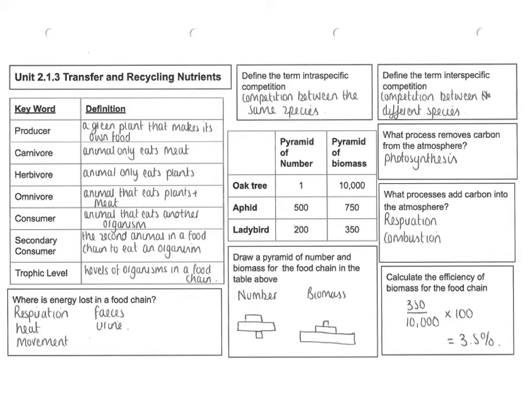Okay, so these are the answers for the review sheet of Unit 2.1.3, Transfer and Recycling Nutrients. The first things we're looking at are food chains and food webs, and we need to know a lot of the definitions of the key words.